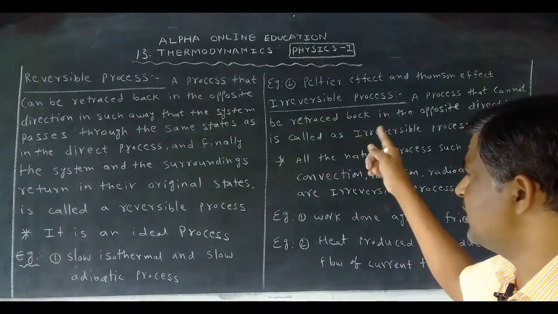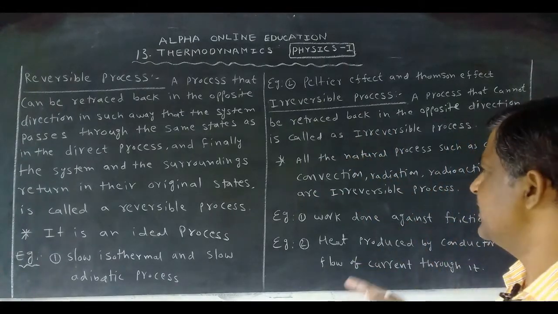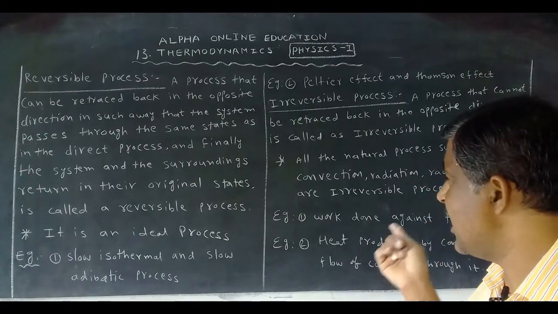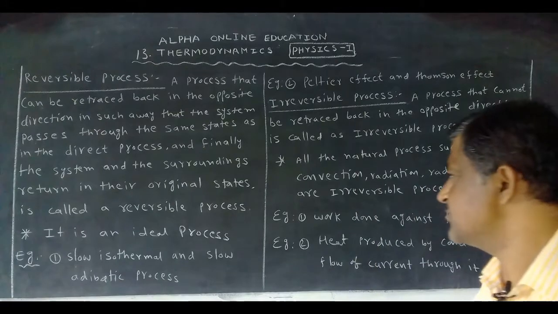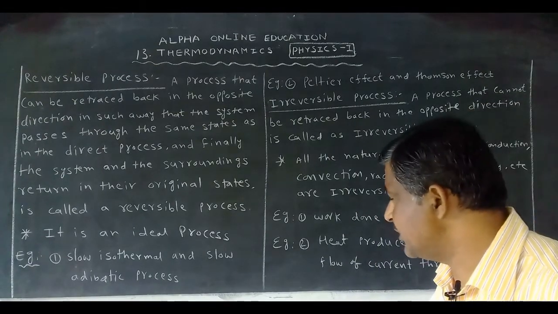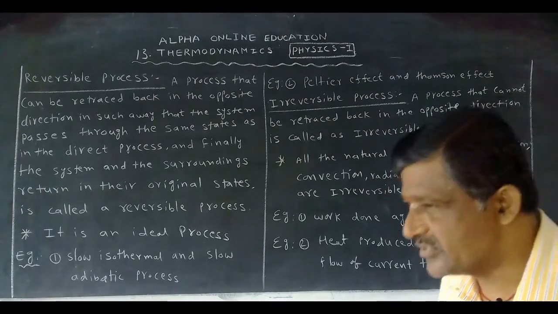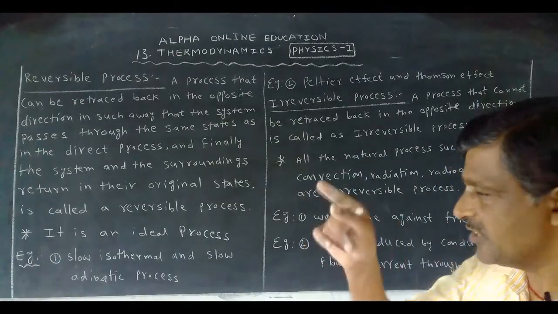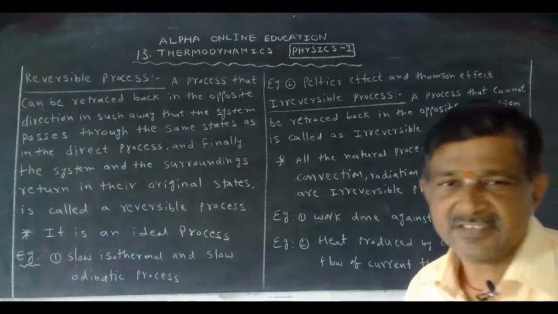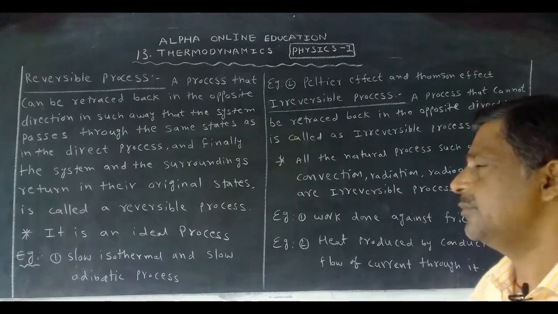A process that can be retraced back in the opposite direction in such a way that the system passes through the same states as in the direct process, and finally the system and surroundings return to their original states is called a reversible process. Means in this direction whatever changes occurred, in the opposite direction the same changes occur with system and surroundings.